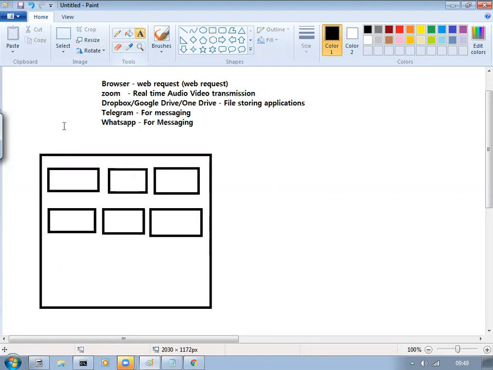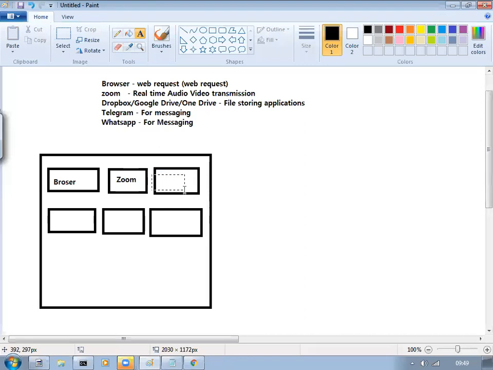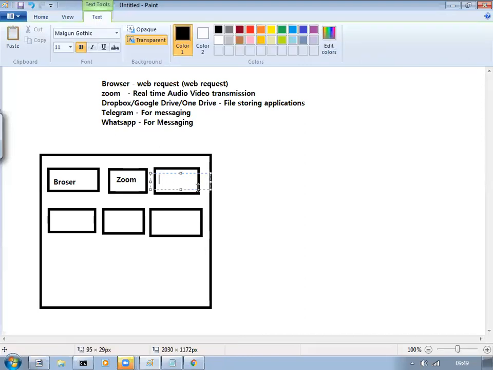As I said, the browser is there, Zoom is there, Dropbox, Telegram, WhatsApp. Sorry, spelling mistakes might be there, bear with me.